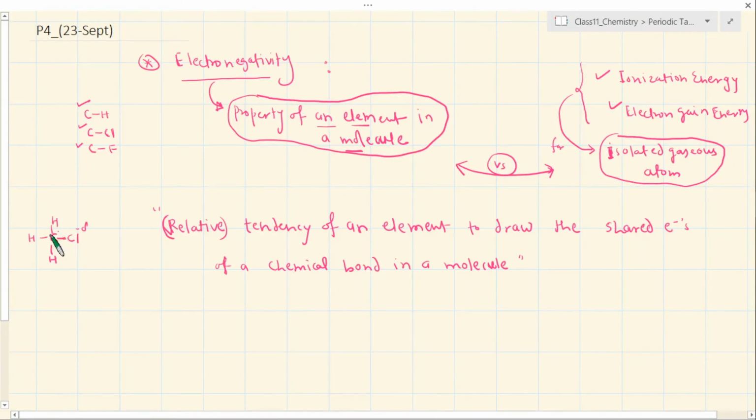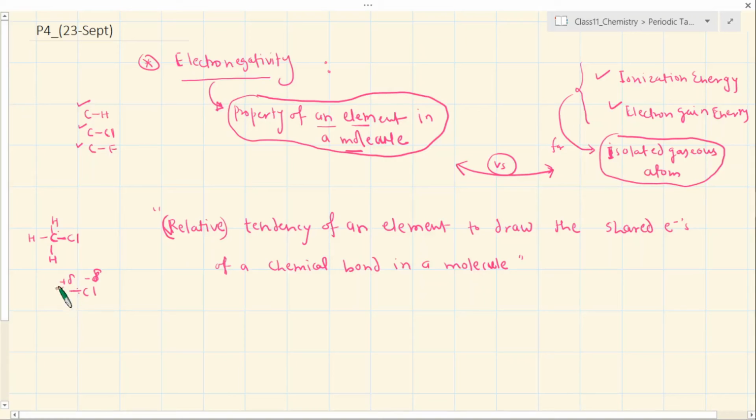Carbon with respect to chlorine will be a little bit positive. So this shared pair of electrons will be more drawn towards the chlorine. So if you can somehow parameterize how much is the power with which this chlorine is drawing the electron towards itself, I call that the electronegativity of chlorine.